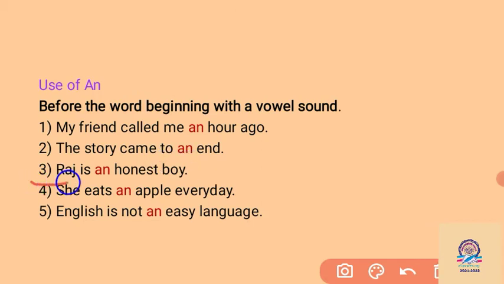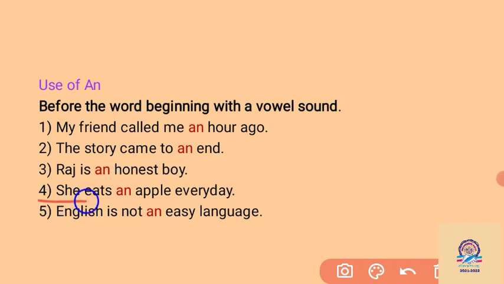Then, Raj is an honest boy. Here once again the H remains silent in "honest". We speak the "o" sound for honest. So the "o" is there, that is a vowel sound. So we have to write "an" for the honest boy here.